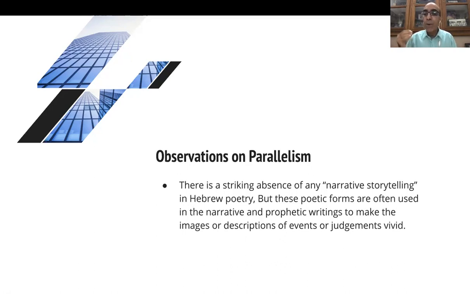But these poetic forms are often used in the narrative and prophetic writings to make images or descriptions of events or judgments quite vivid. So it brings color, it brings life, it brings focus to what the prophet is trying to say or to what the psalmist is trying to say. So it's very unique in that way.